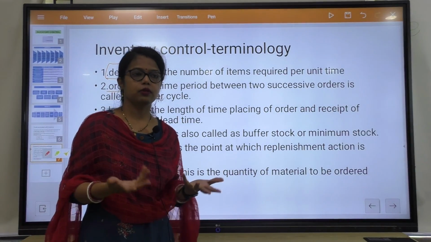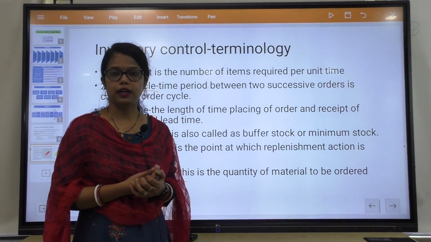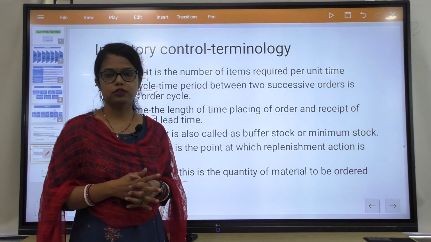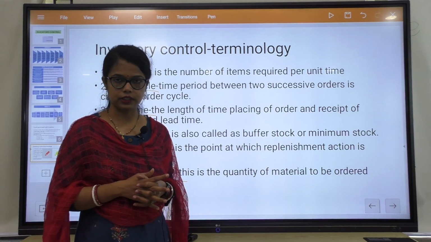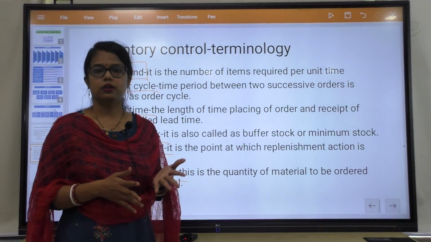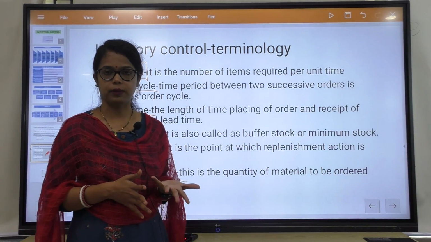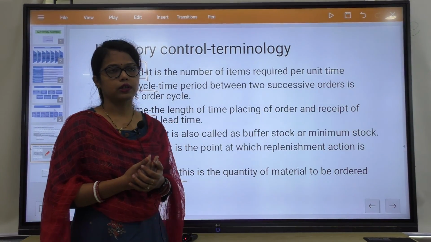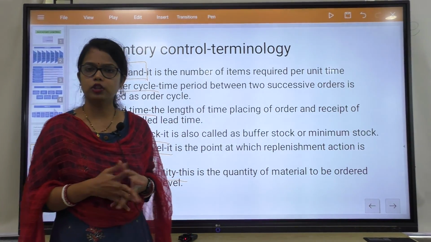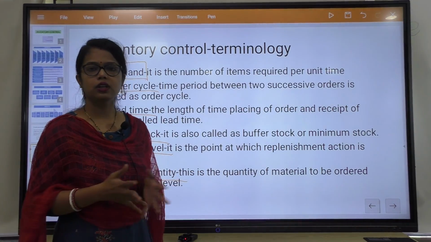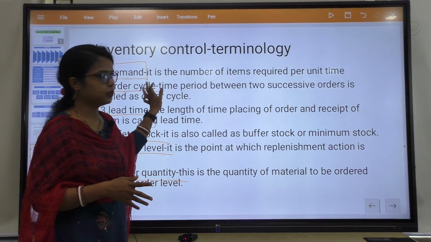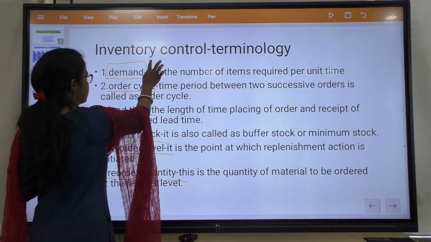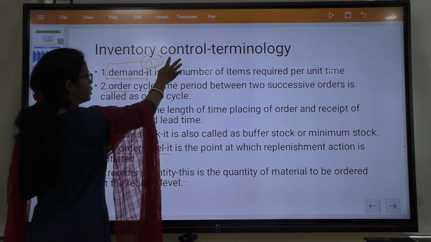That means, if I say our company's demand is 10,000 per year, it means in this year we have received 10,000 orders. That is also called annual demand. When we count it per year, it is called annual demand. If we count it per month, it is monthly demand, but in general it is also called annual demand. That means the number of items required per year. Clear? So that is called demand, and we can represent it as D or capital A.